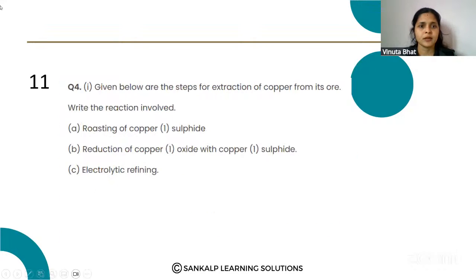Next question. Given below are the steps for extraction of copper from its ore. Write the reactions involved: roasting of copper sulfide, reduction of the copper oxide with the copper sulfide, electrolytic refining. So you have to write the reactions involved. First thing, you have to note down the questions.